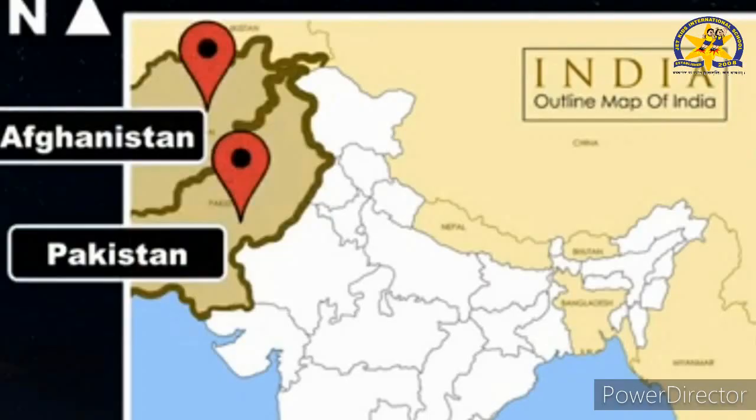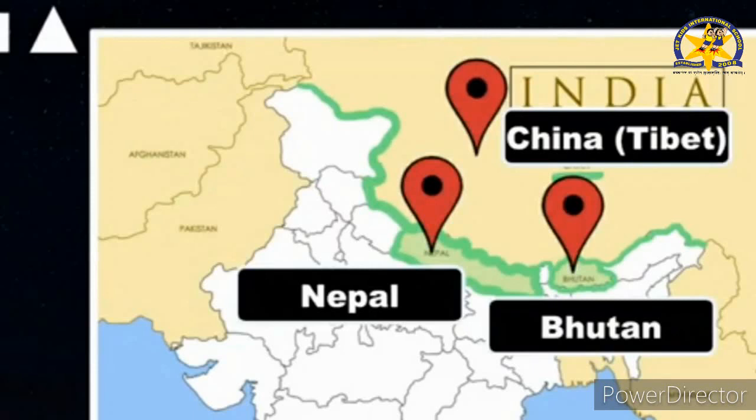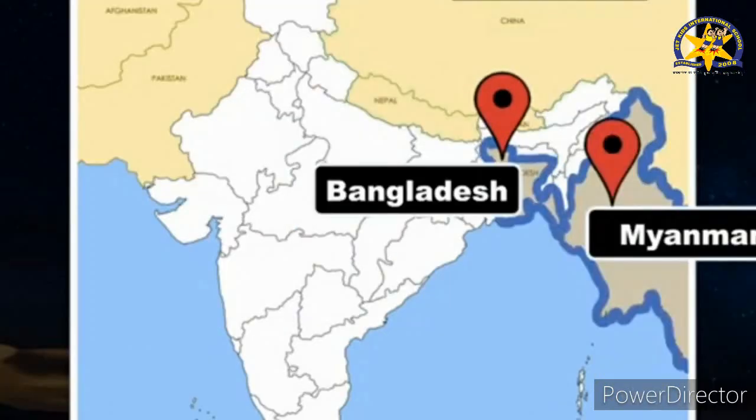India shares land boundaries with Pakistan and Afghanistan in the northwest, China, Nepal and Bhutan in the north, and Myanmar and Bangladesh in the east.